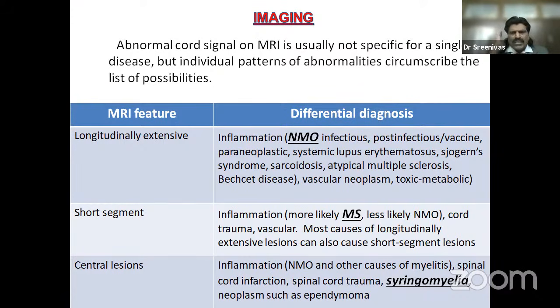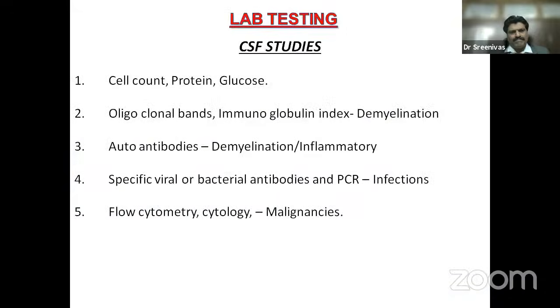Short segment, always think of multiple sclerosis, less likely NMO, MS. That's why I made it in bold letters. There can be others like cord trauma, vascular; most causes of longitudinally extensive lesions can also cause short segment lesions. And if it is a central lesion, think of syringomyelia. But there are other causes like spinal cord infection, spinal cord trauma, neoplasm such as ependymoma. So when you take MRI in a case of paraplegia, longitudinally extensive, think of neuromyelitis optica; short segment, think of multiple sclerosis; central lesions, think of syringomyelia.